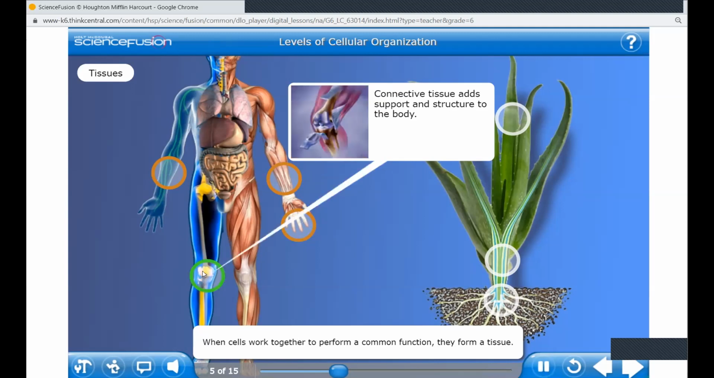When cells work together to perform a common function, they form a tissue. For example, bone, cartilage, tendons, ligaments, fat, and the inner layer of skin are made of connective tissue that adds support and structure to the human body.